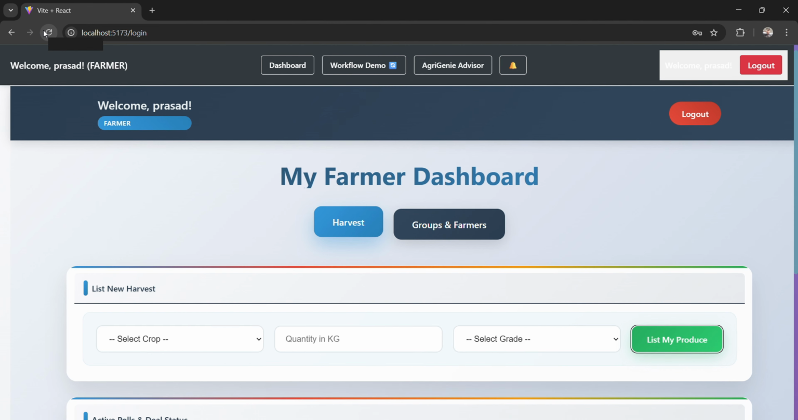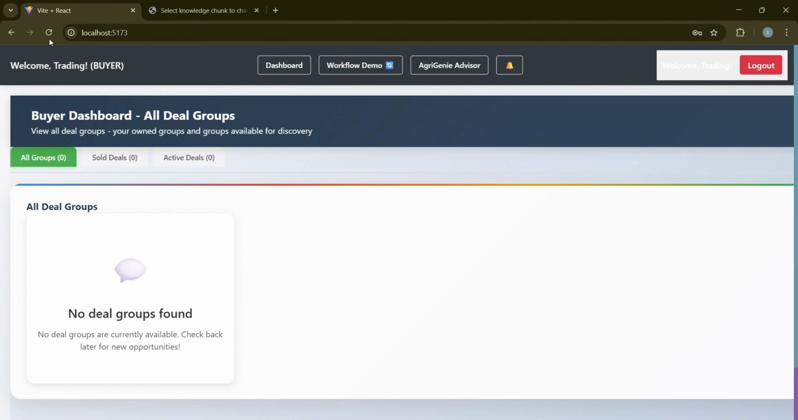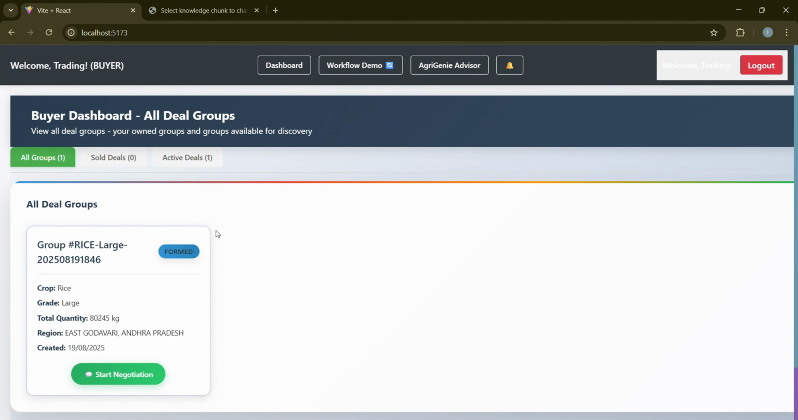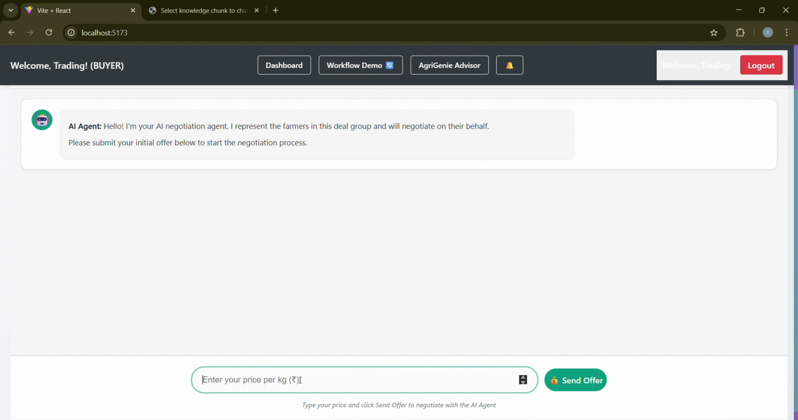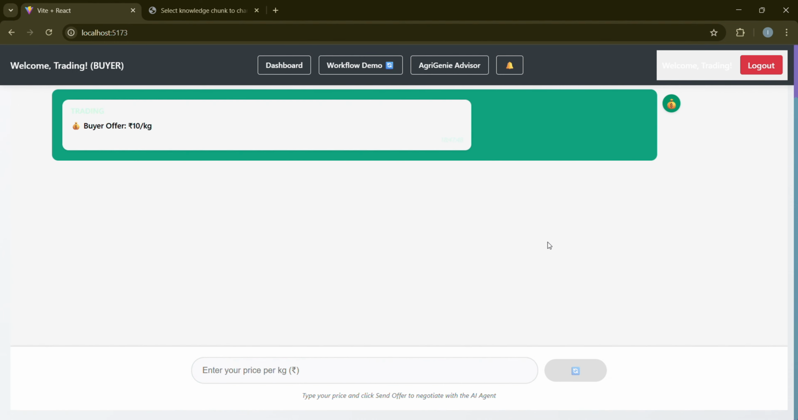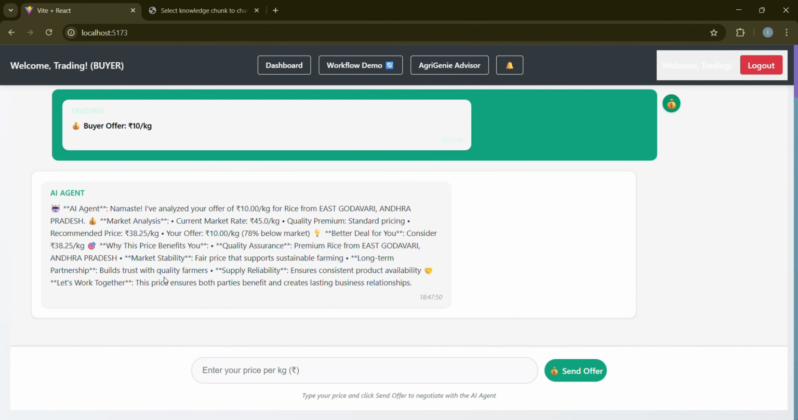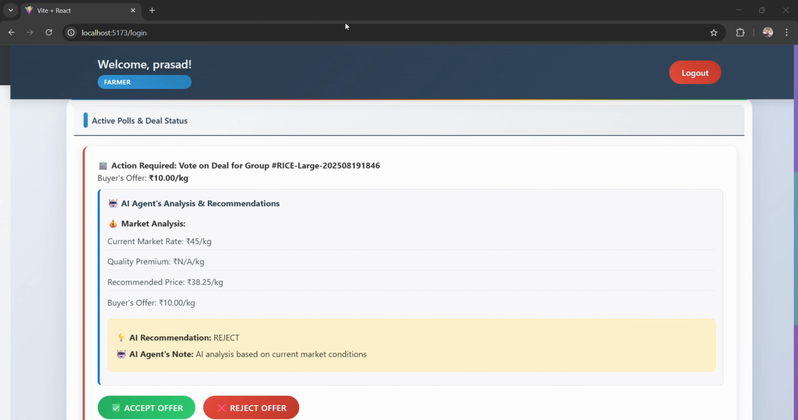So after both farmers have listed their products, what does the buyer do? The buyer has to buy some products from the farmers, right? So the buyer doesn't have to negotiate directly with the farmers, he would be negotiating with the agent. So for example, the buyer offers 10 rupees per kg here, but the AI's recommended price would be 38.25 per kilo, and the market price would be 45 per kilo.